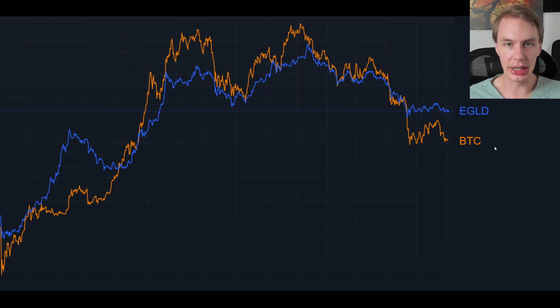And so the idea is that if Bitcoin is the asset that tends to set the tone for the crypto space, then there might be some alpha or some understanding we can gain by asking, given a Bitcoin price level, where would we expect EGLD to be? Then if Bitcoin does hit one of those price targets, we can evaluate whether EGLD hit that same target, or whether it is overperforming or underperforming relative to what we'd expect. And that can give some useful information. So let's go ahead and do this.